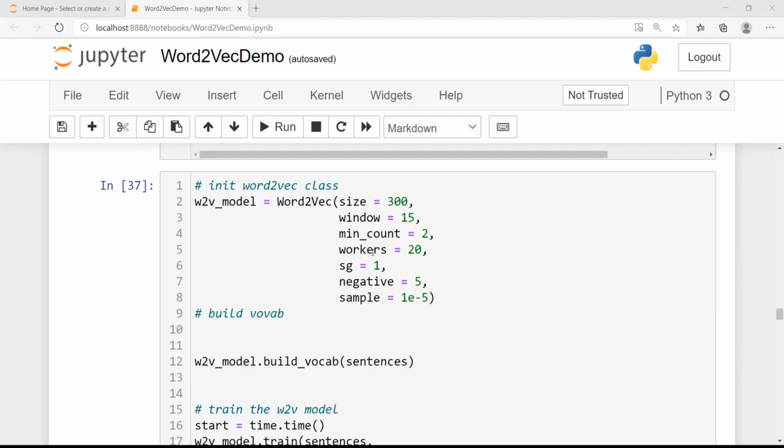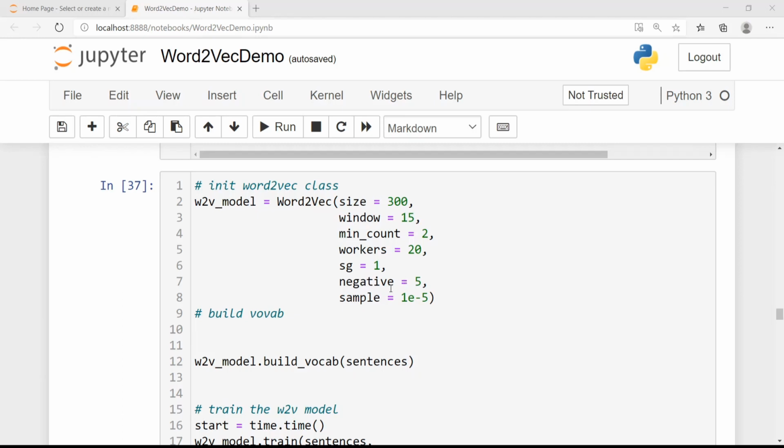Workers is for multi-threading. When training the model, if you have more workers, it trains faster. SG equal to 1 means that this is a skip-gram model. GenSim also supports continuous bag of words, but in our case I'm using the skip-gram training method.